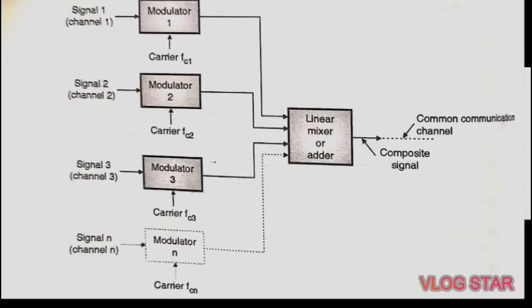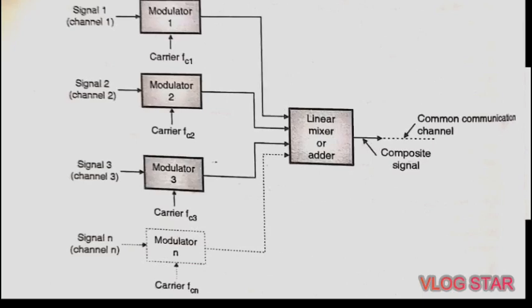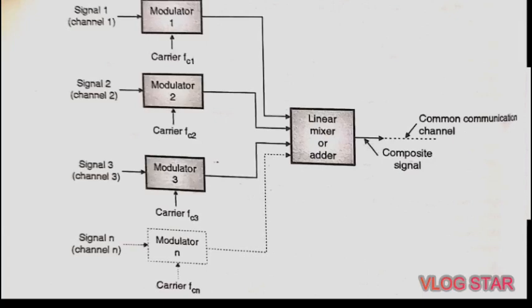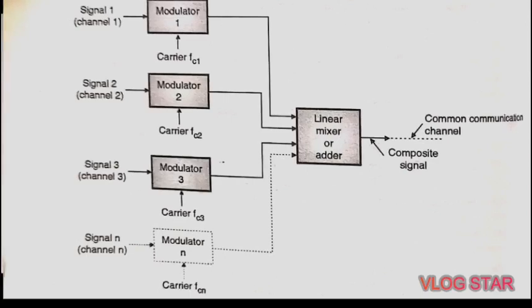Let us see first what is meant by multiplexing. We know that multiplexing is the process of simultaneously transmitting two or more individual signals over a single communication channel. Due to this multiplexing, it is possible to increase the number of communication channels so that more information can be transmitted. The typical applications of multiplexing are in telemetry and telephony or in satellite communication.